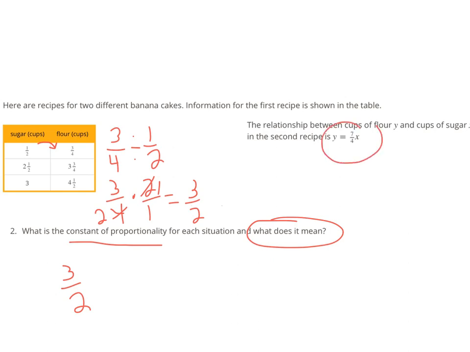And if we look at our equation here, our constant of proportionality is 7/4, and same thing there. For every cup of sugar, you're going to need 1 3/4, or 7/4 cup of flour in the second scenario. So it actually uses more flour than the first recipe.